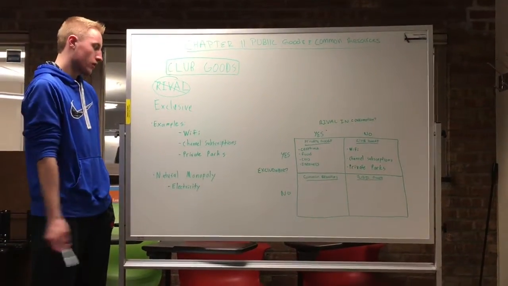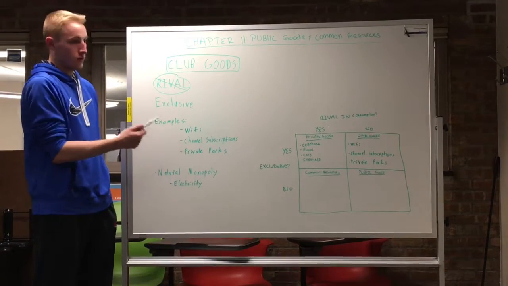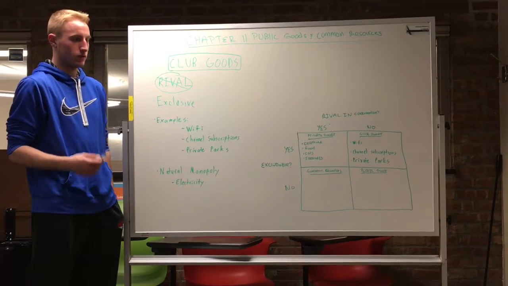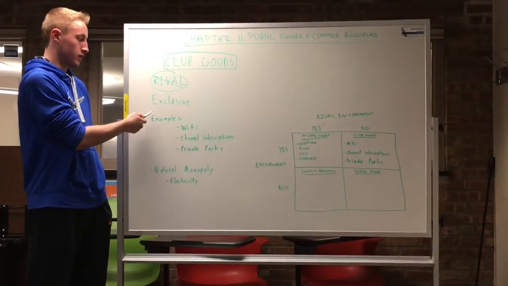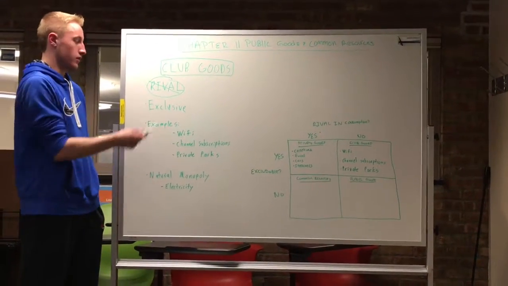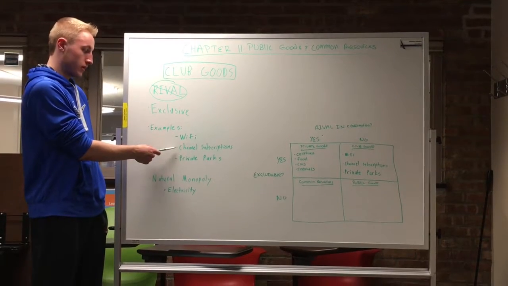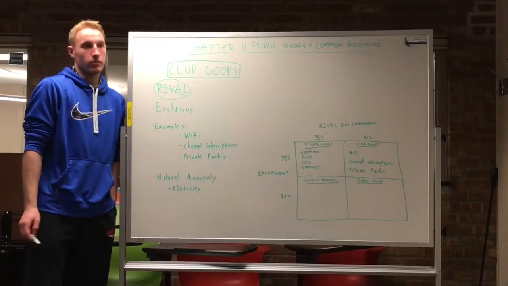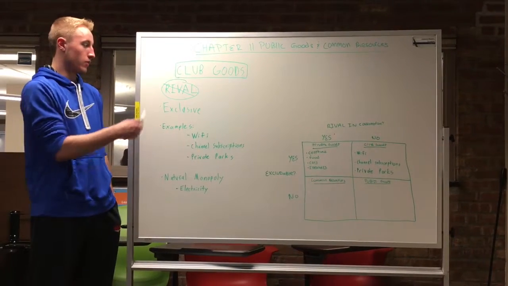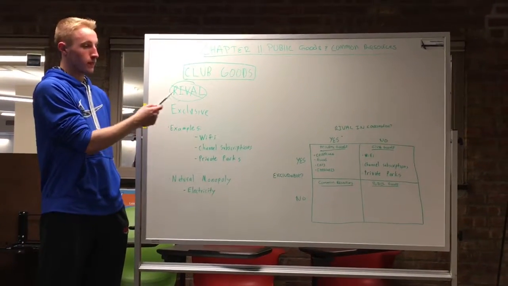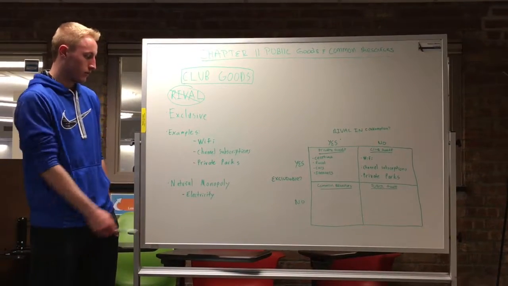Some examples of club goods are Wi-Fi, where to a certain extent, obviously, once you have enough people on it won't work, but you might need a password to get in, making it exclusive, but using Wi-Fi is not rivalrous with other people on that same Wi-Fi. Another example is channel subscriptions. You can purchase a channel, such as a movie channel, to watch movies, but if you don't, you're excluded. But by watching those movies, you're not preventing anyone else from enjoying the same movies.